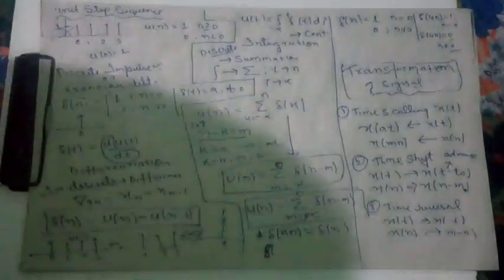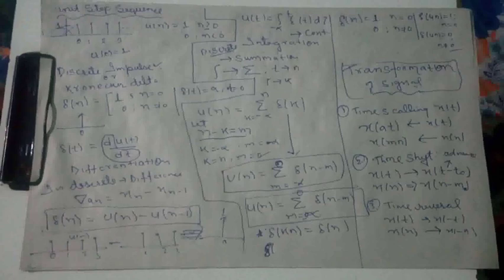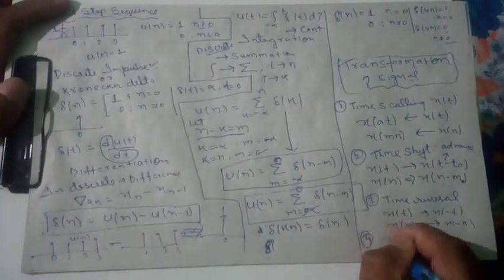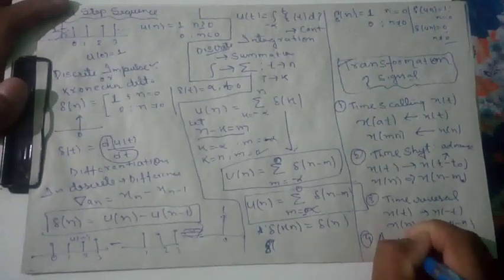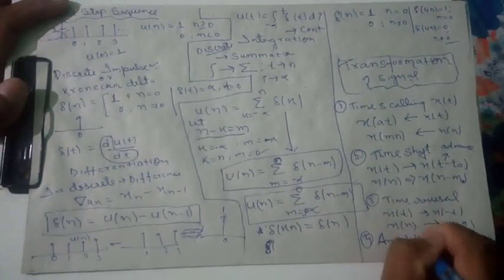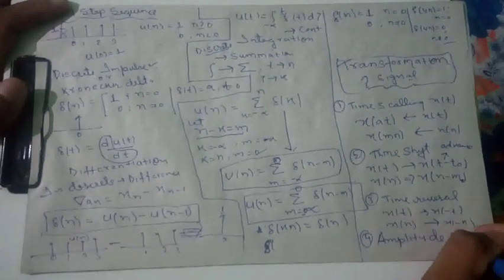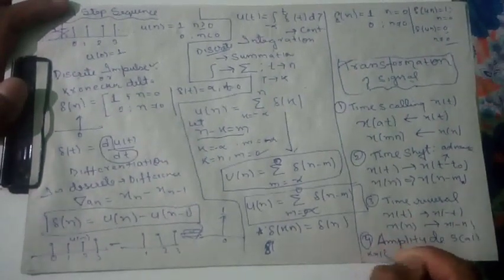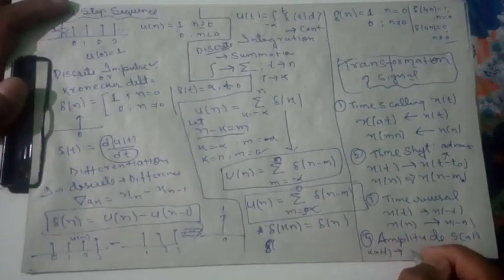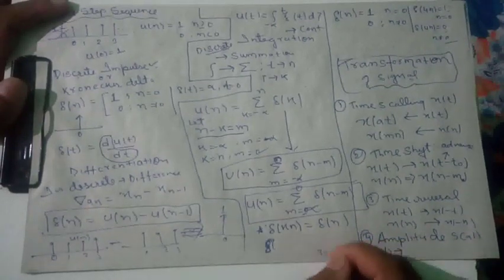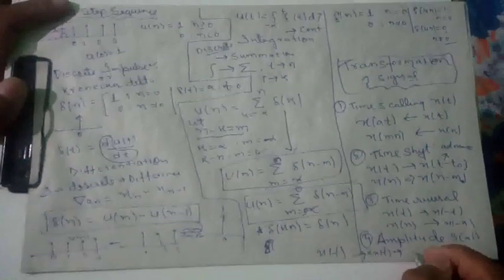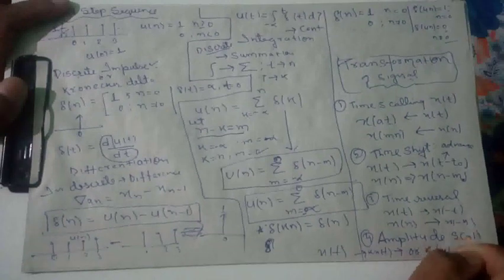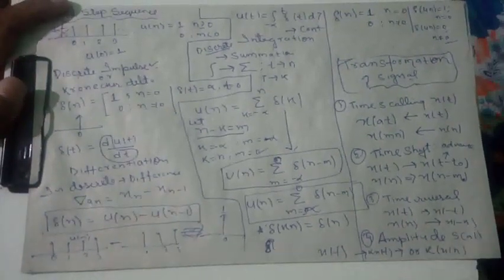And finally, amplitude scaling, like k of x of t, or x of t scaled by amplitude k, or k into x of n. So this is called amplitude scaling.